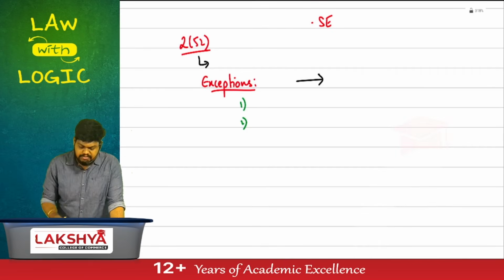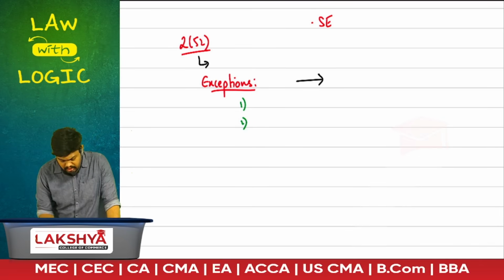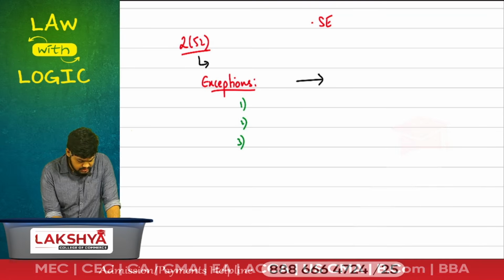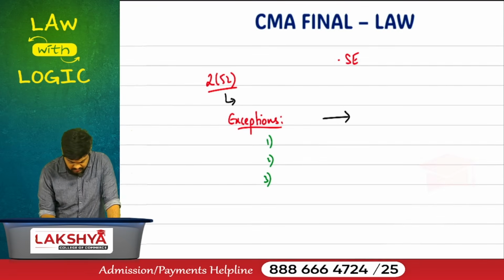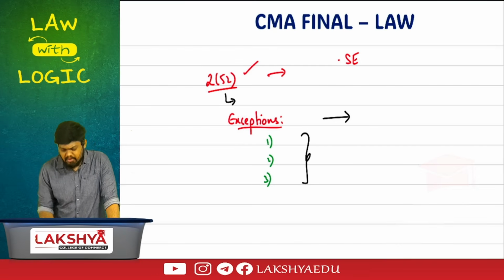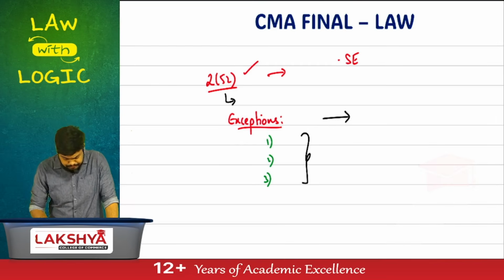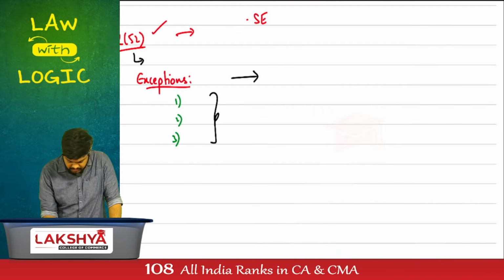And the third category was which company? A private company, which has issued what securities? Non-convertible debentures, on what basis? Private placement basis. Even though it is listed, it will not be considered a listed company. If you are not a listed company, obviously you are an unlisted company, but there is no definition given for it. Then what else have we done in the morning session?